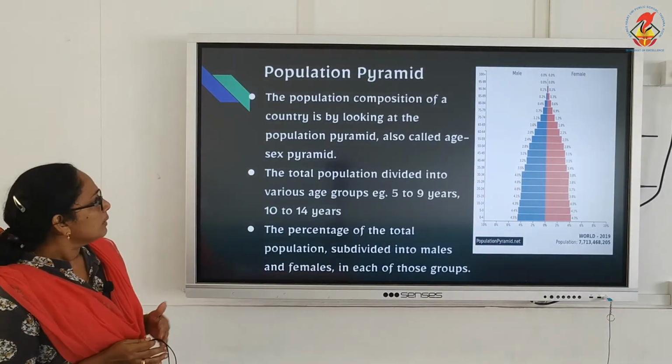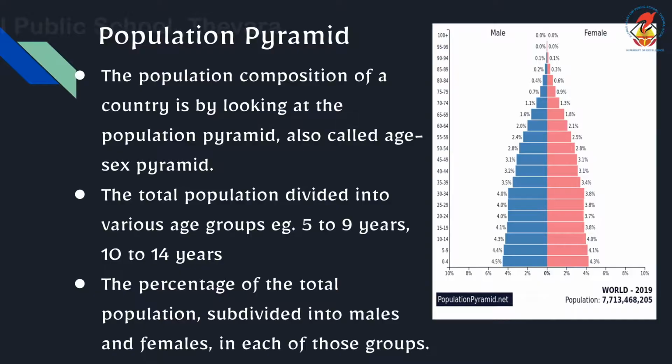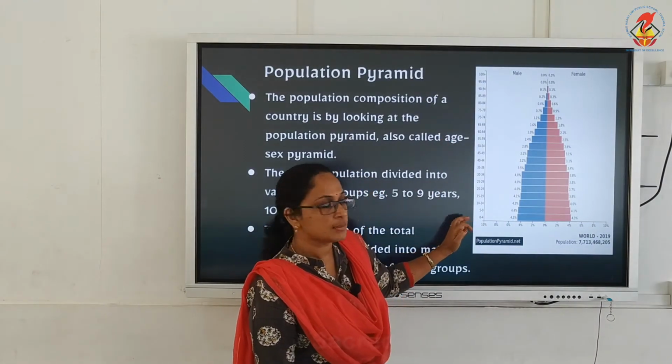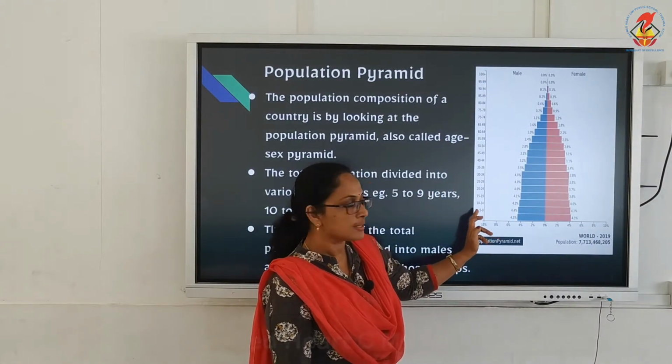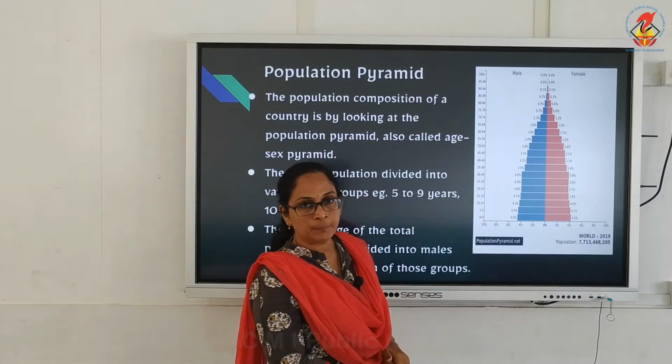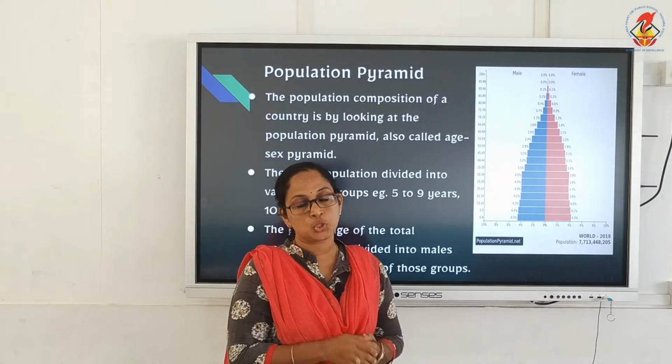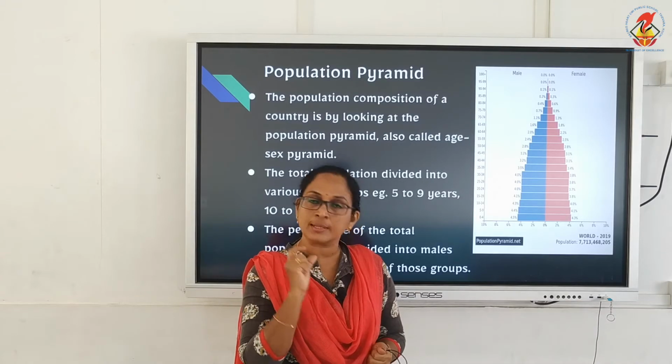Then, coming to the age group, children. The total population is divided into various age groups, as you can see on this axis. By age, the division is 0 to 4 years, 5 to 9 years, 10 to 14 years, like that. Actually, the age group is divided into three categories: two dependent groups and one working class.